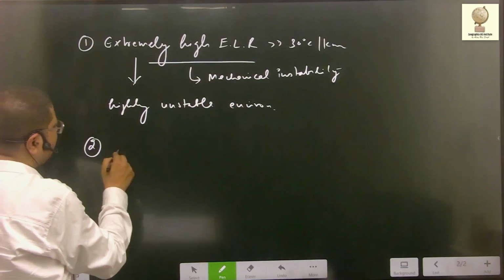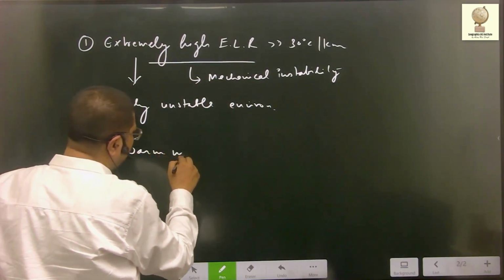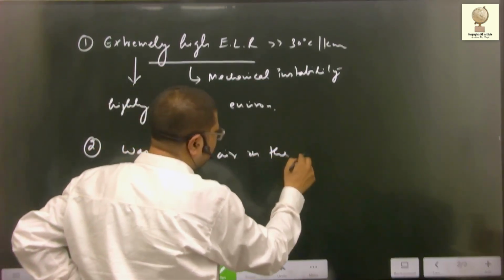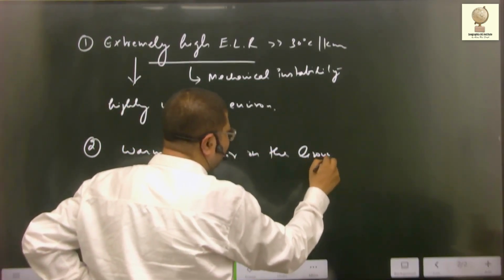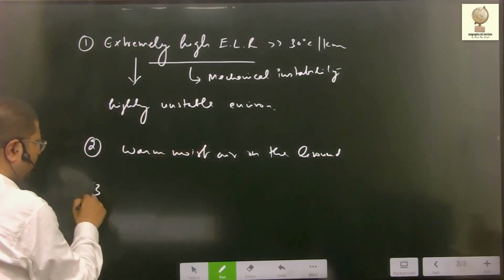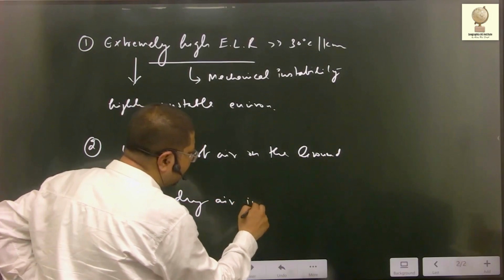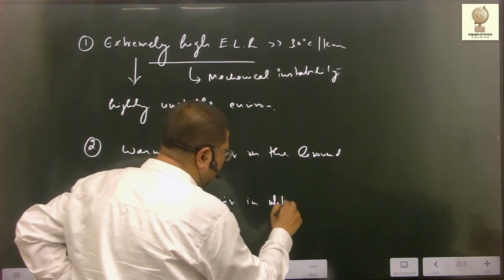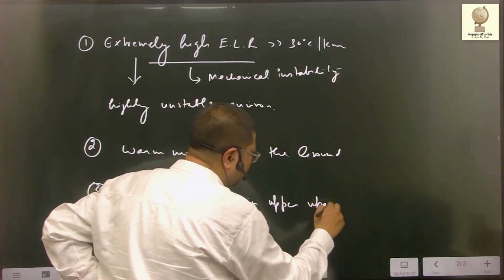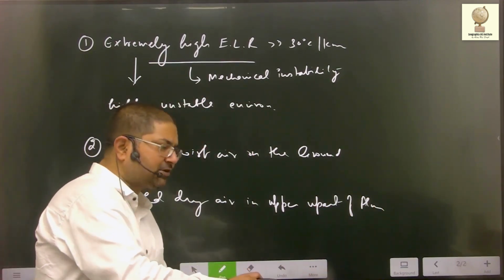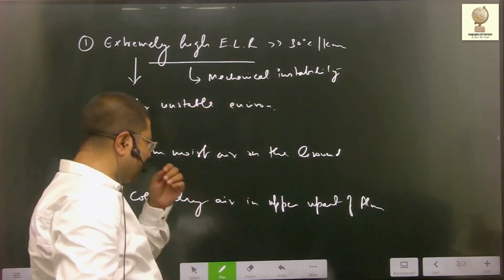Second condition is warm, moist air on the ground. At the lower level, air should be warm and moist. Cold, dry air in the upper part of atmosphere. That means below, the air is warm and moist, and the upper air is cold and dry.